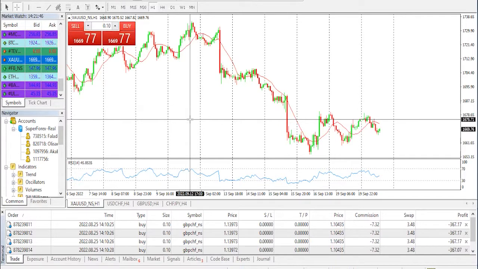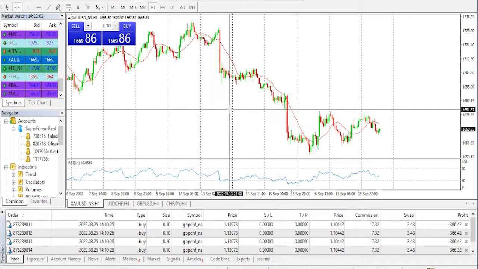Aggressive global tightening bets weigh negatively on the non-interest bearing gold at a time when the US Treasury yields are surging to multi-year highs across the time curve. Gold prices toward the key levels. We can see the technical confluence detector shows that gold has breached the Fibonacci 61.8% one-day support at $1,677 per ounce. Bears are now geared up to test the Bollinger Band, one day lower at $1,664 per ounce.